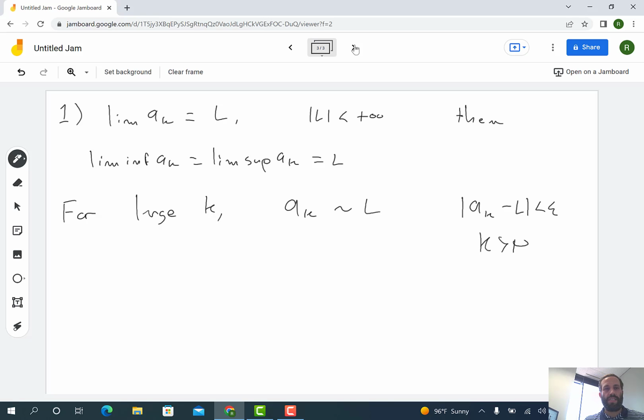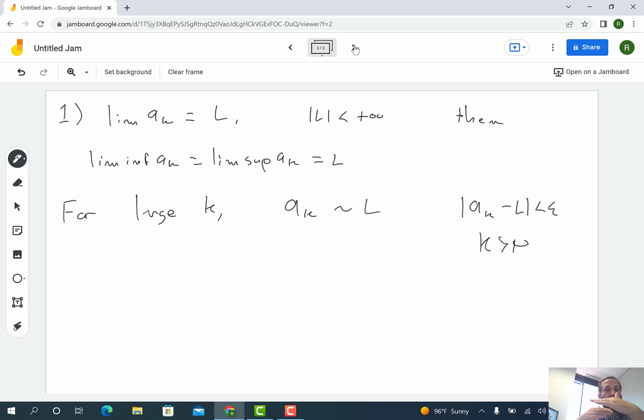All right, now what does this mean? If I look at the tail end of the sequence, all of the a_k's past a certain point are approximately equal to L. They're all very close to L. This means the inf has to be close to L, and the supremum has to be close to L. In fact, instead of inf and sup, we could say min and max.